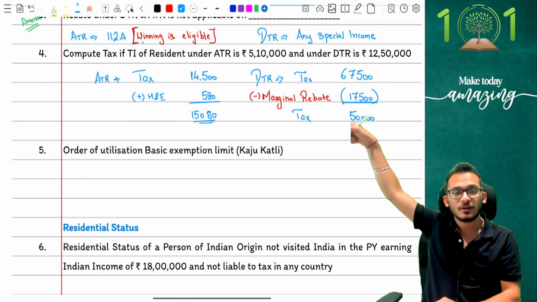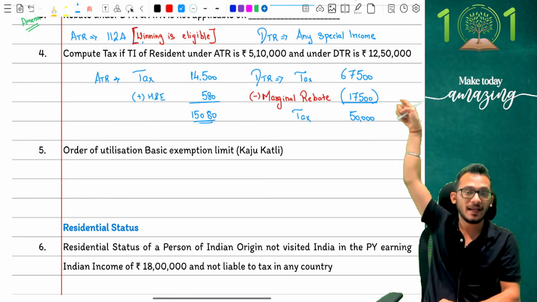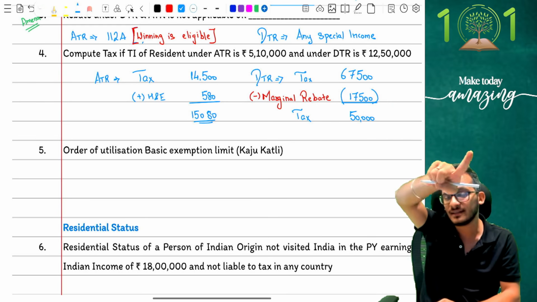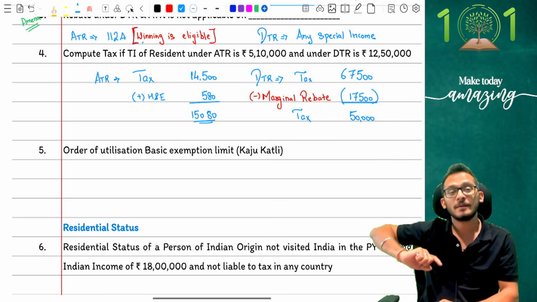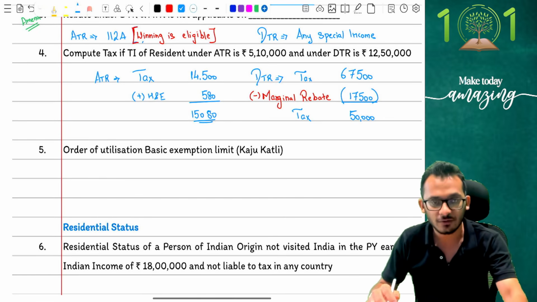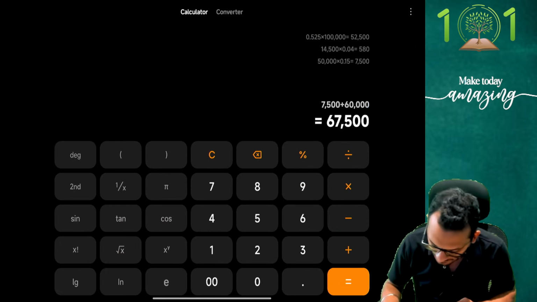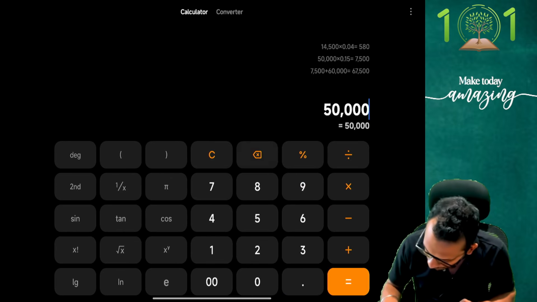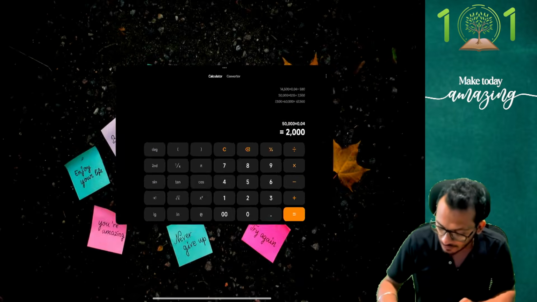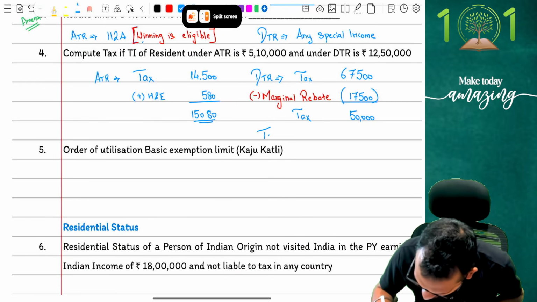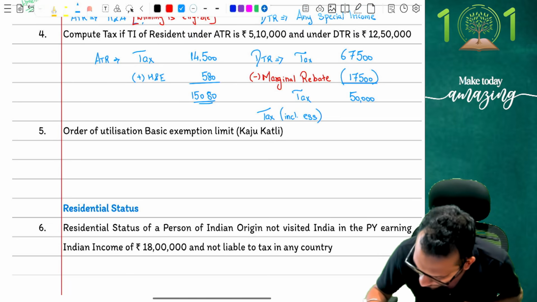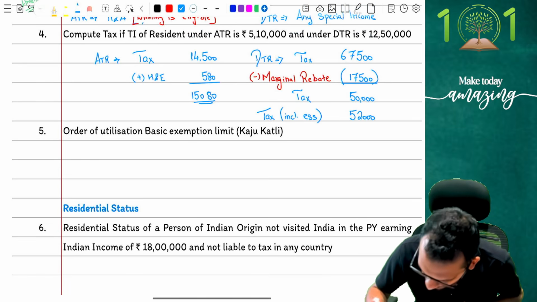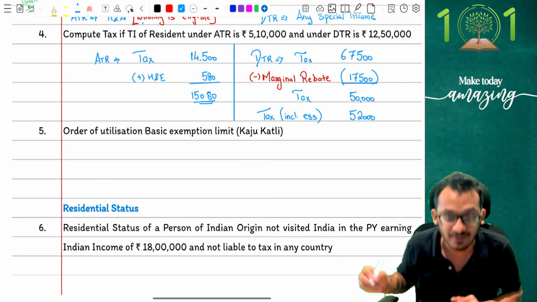Notice, same thing I'm doing on the left side. On the left side also, I had to pay tax on 10,000 rupees, 14,500. But did I get the benefit? No. Because marginal rebate as a concept itself has only been introduced for DTR, has not been introduced for ATR, which means on the 50,000 rupees, I'm sorry, I will have to pay a cess. So cess added on 50,000 rupees: 50,000 rupees into 4% is 2,000 rupees. So tax including cess is going to be 52,000 rupees, and that's what the statement is.